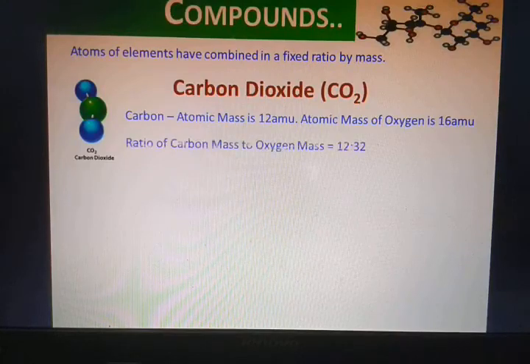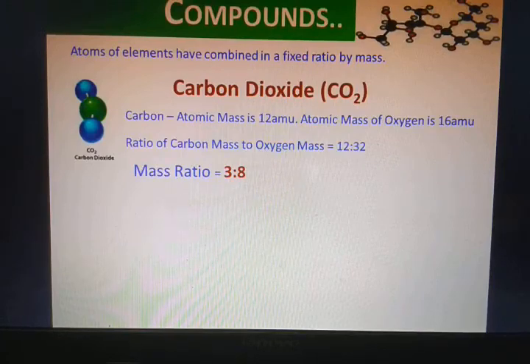Now the ratio of carbon mass to oxygen mass, that means 12 is to 32. Why 32? 2 oxygen atoms are there. If 1 oxygen atom is having a mass of 16, then 2 oxygen atoms will have a mass of 32. So 1 atom of carbon and 2 atoms of oxygen give you a ratio of 12 is to 32, which gives us the ratio 3 is to 8.